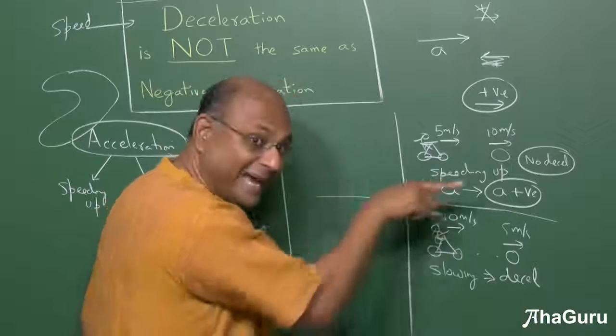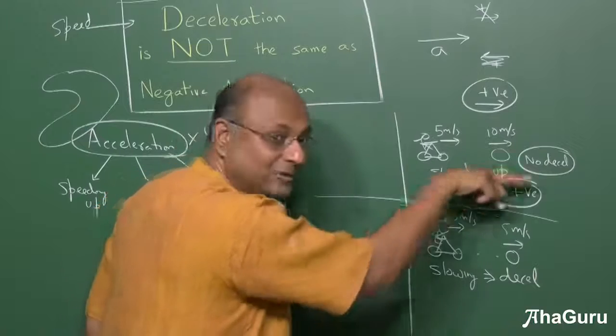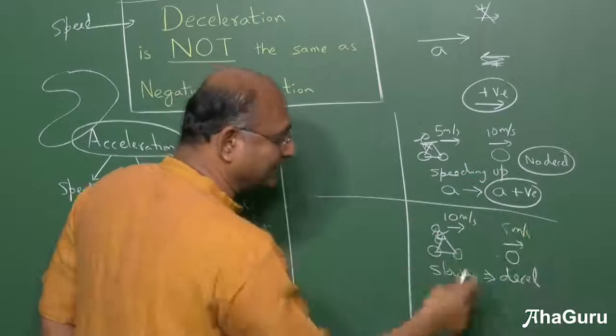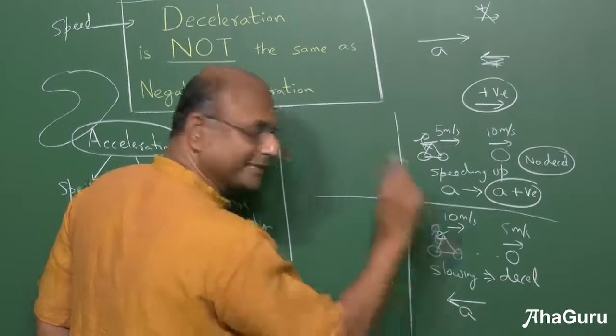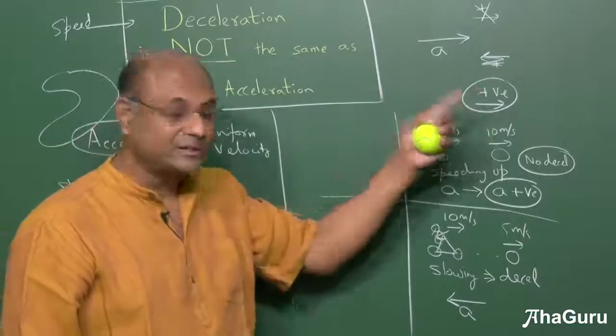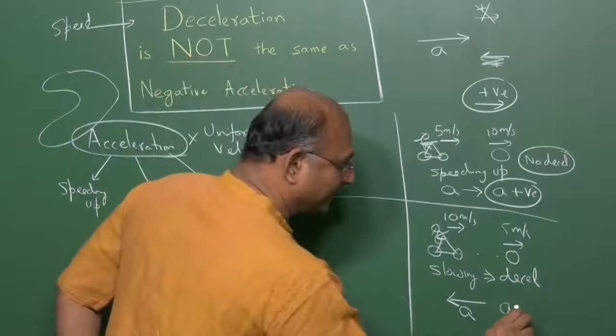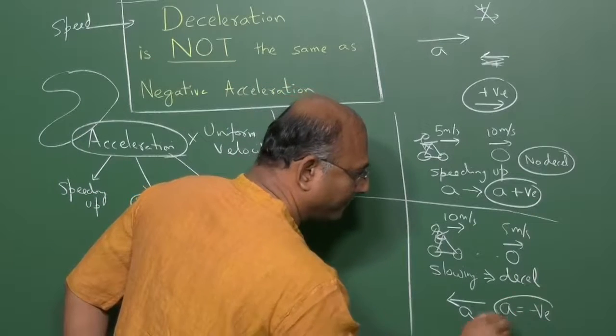What is the direction of acceleration? Is it that way? No, because then 10 would have become 11, 12, 15. It's not going to get to 5. So acceleration would have to be in this direction. But that is the positive direction, which I have chosen. Therefore, this acceleration should be negative. So we'll say acceleration negative.